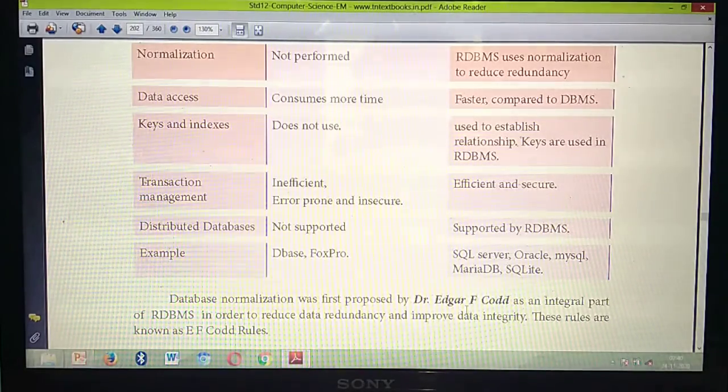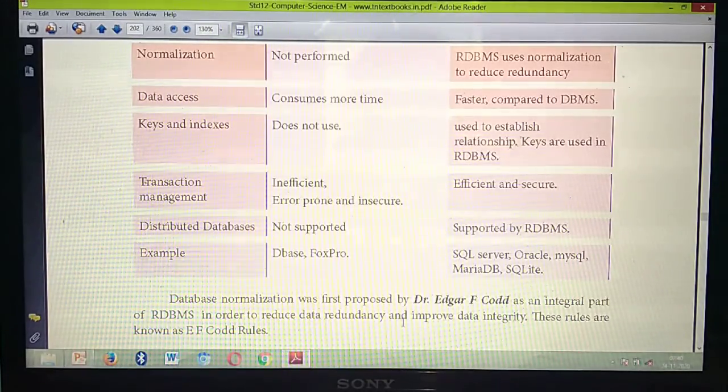One more question. What's the use of normalization? To avoid redundancy. What do you mean by redundancy? The same data being repeated again and again. To avoid the redundancy, they introduced a new concept called normalization. The rules followed while using normalization are called E.F. Codd rules.